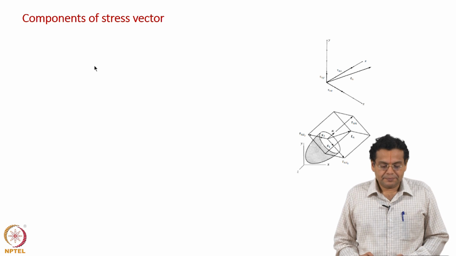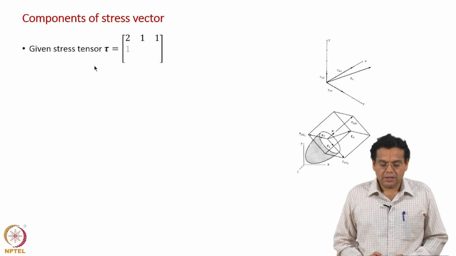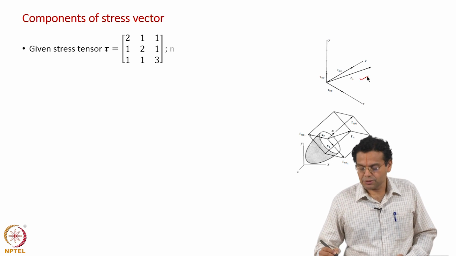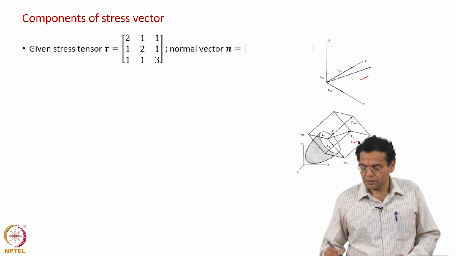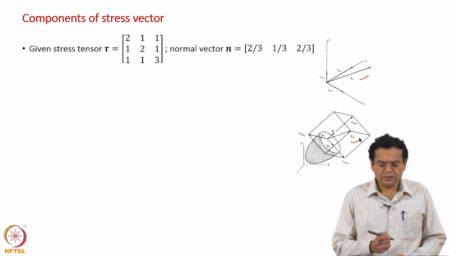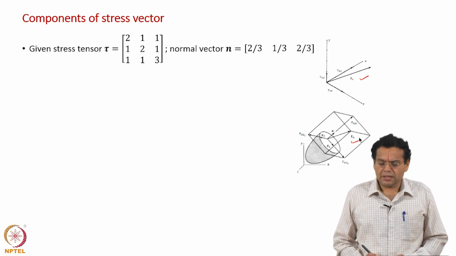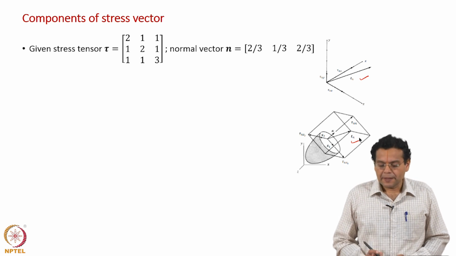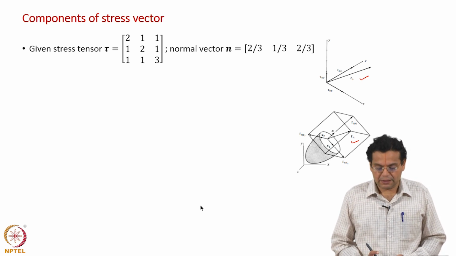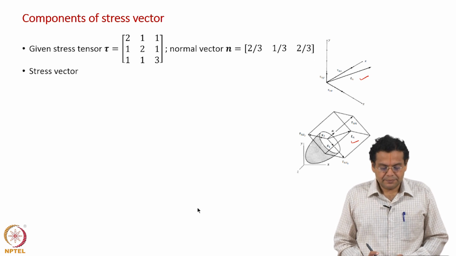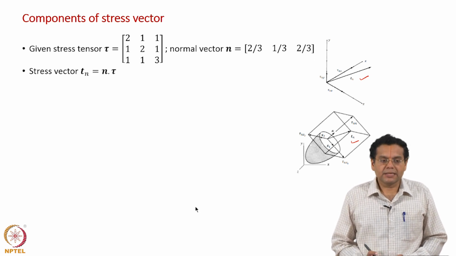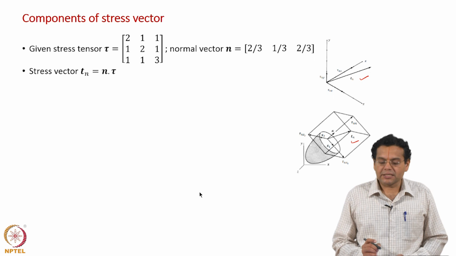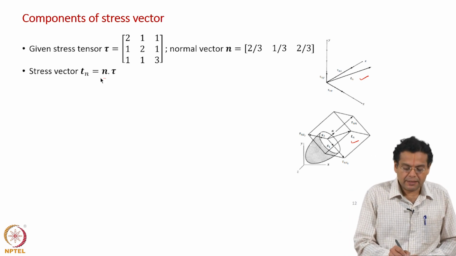Now, we will find the components of the stress vector in two ways: one along the x, y, z axes, which is shown here, then along the normal and tangent to the plane. So these are the values given to us: the stress tensor, and the normal vector, which is a unit normal vector. Now, the stress vector Tn, we have just seen the expression, is n dot tau, or in our simple understanding, matrix multiplication of n and then tau.